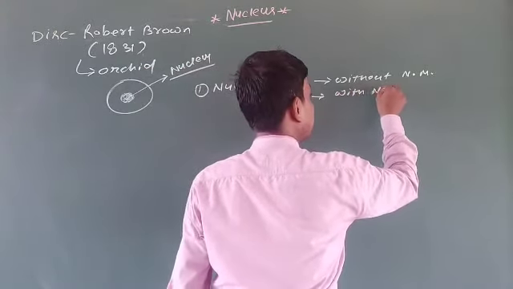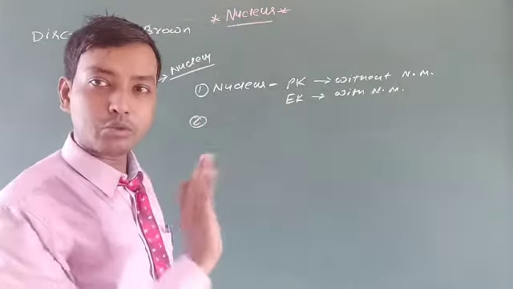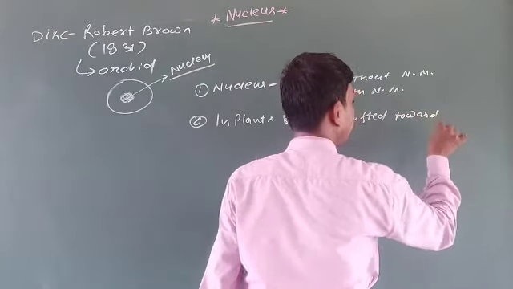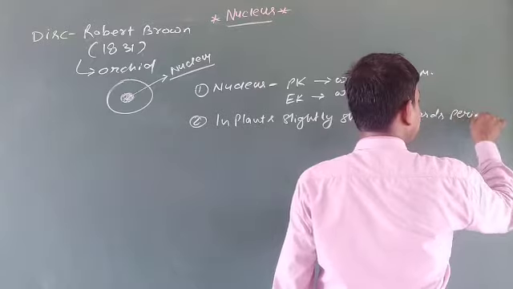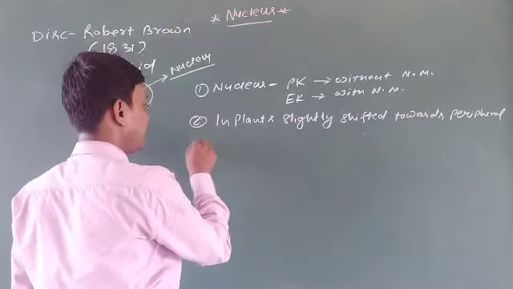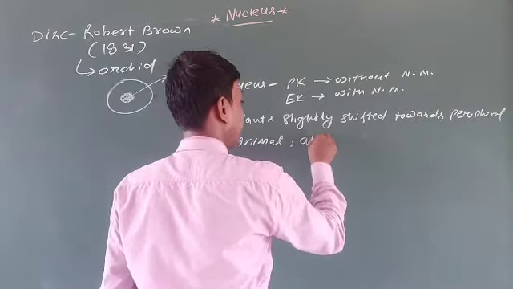In plants, the nucleus is slightly shifted toward the peripheral region because of the food vacuoles. Someone may ask why in plants the nucleus is shifted a little from the center. In plants, it is slightly shifted towards the peripheral region, while in animals it is at the center.